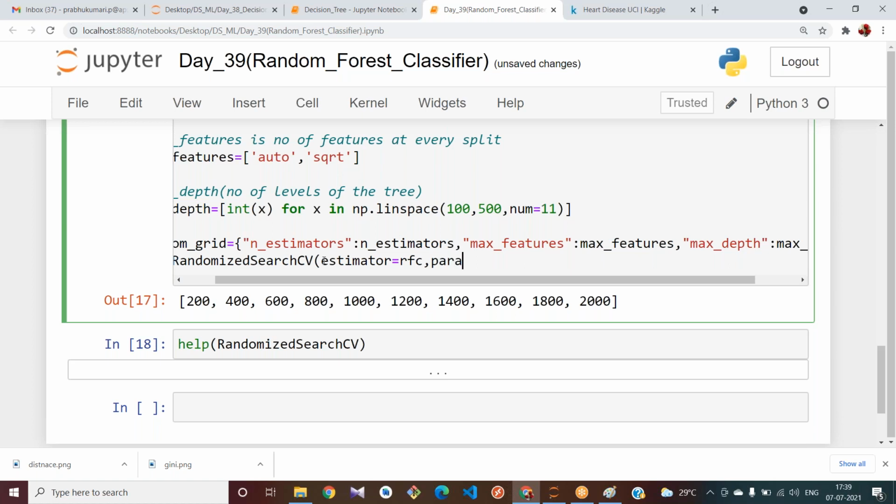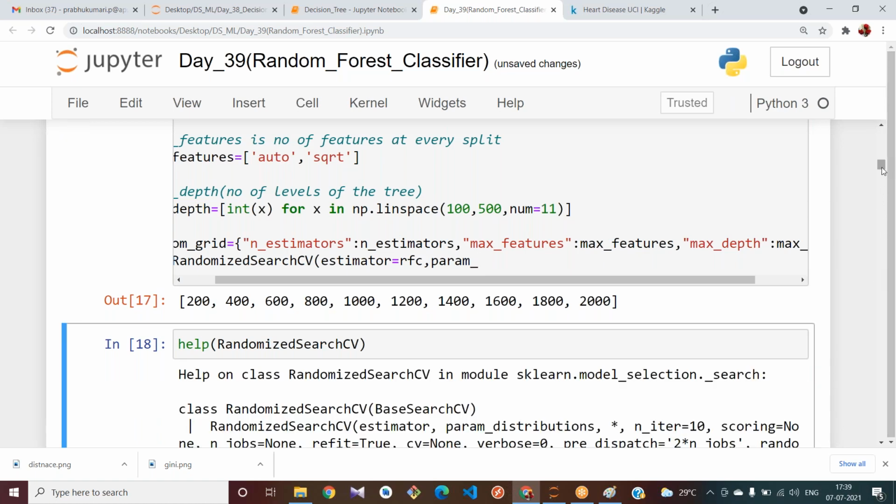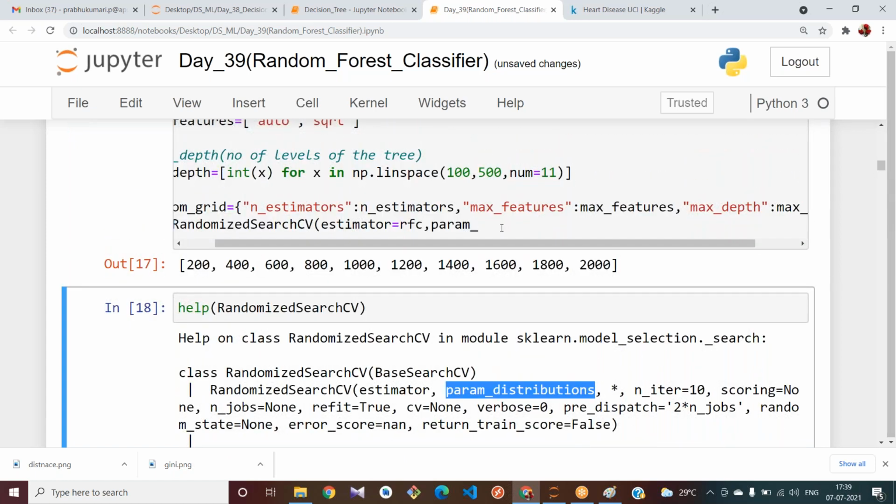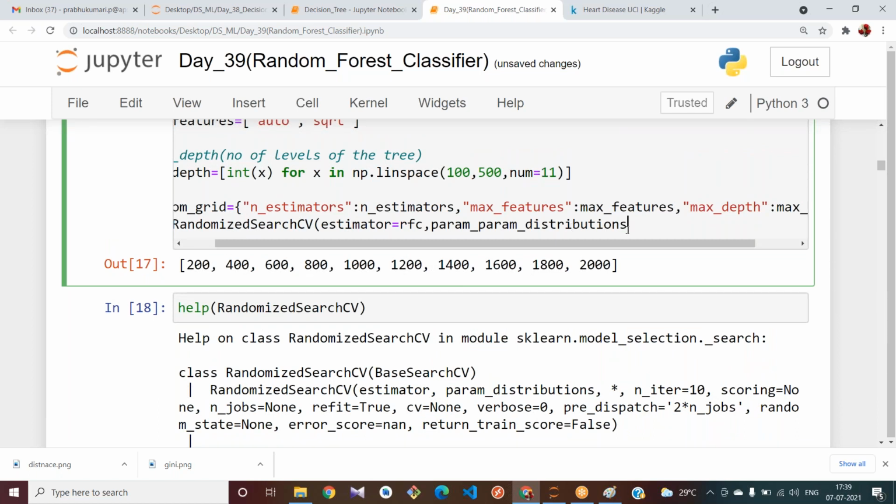What is the next one? param_distributions. I don't remember these parameters well, so I will copy here. param_distributions equal to, I have already created one dictionary, right? random_grid.